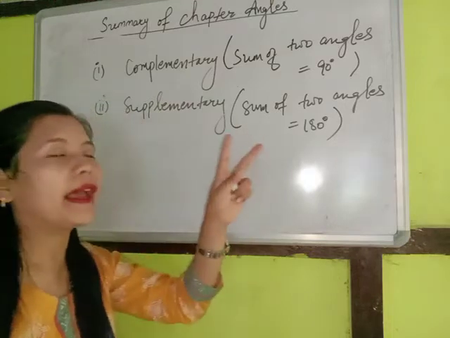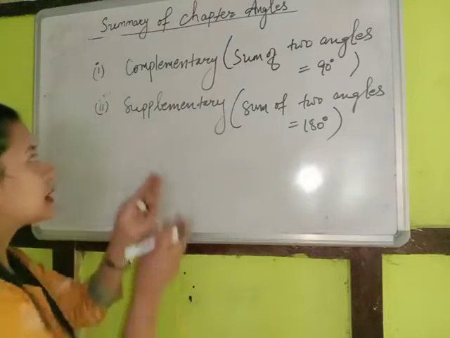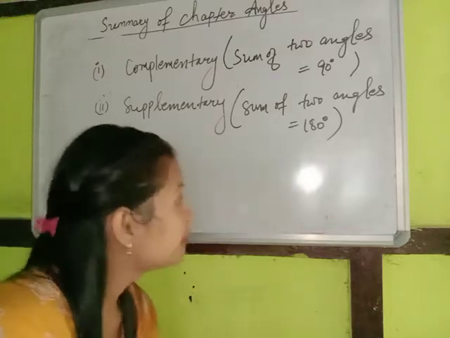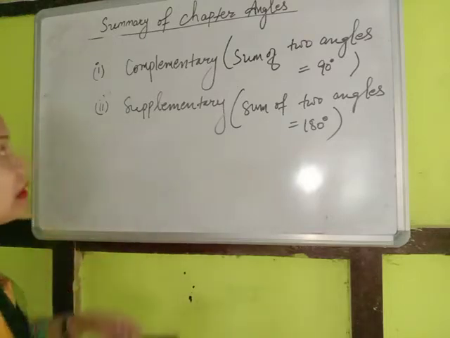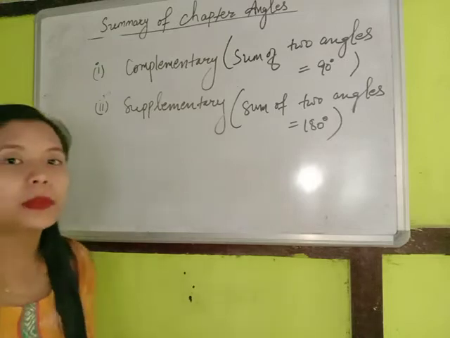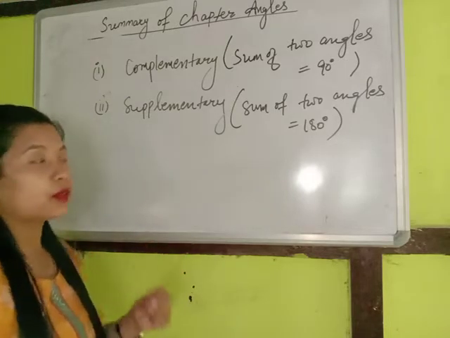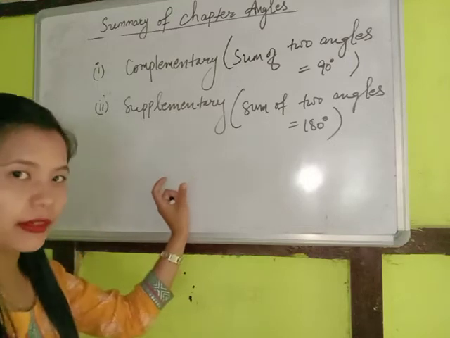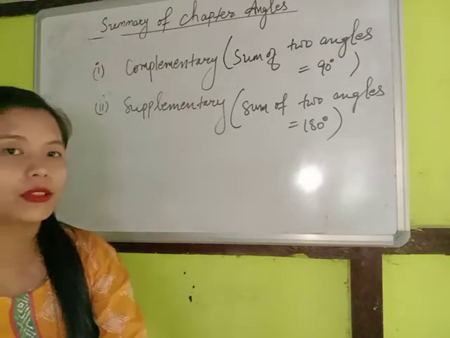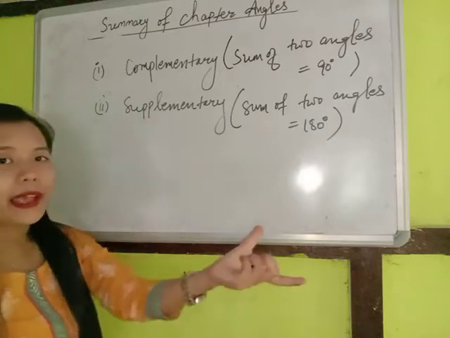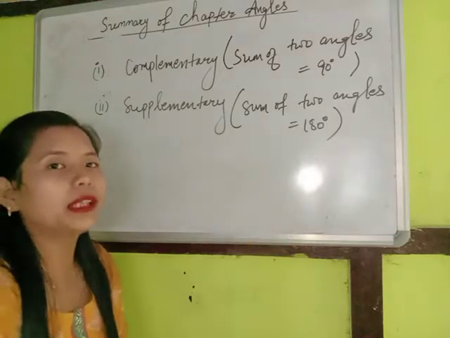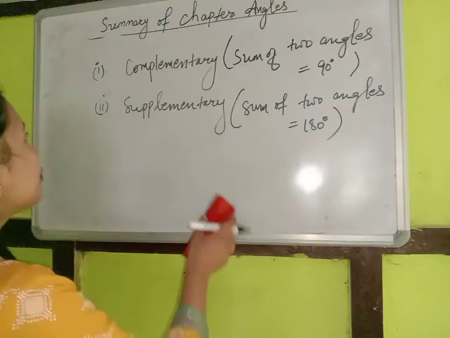So those two angles have a certain name. Those are supplementary angles and complementary angles. So if an angle is given and we want to find its complement, then we have a formula that is given in the textbook. And if one angle is given and we want to find the supplement of that angle, then we have a formula there. So this is how we do.